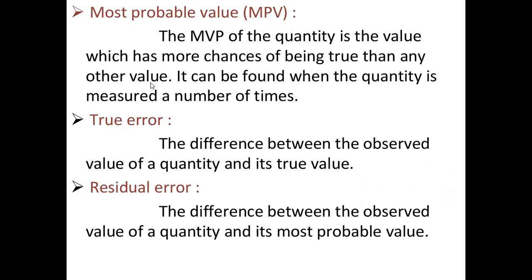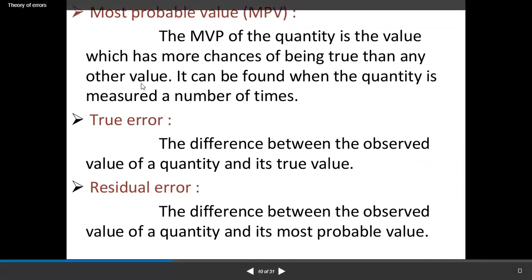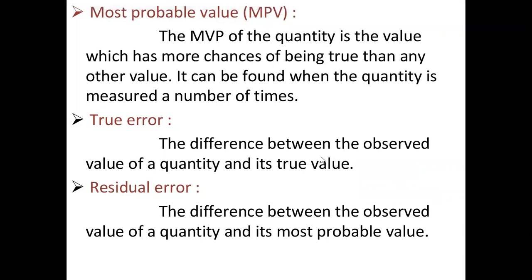So the most probable value: if you measure the same direction or the distance between two points repeatedly, take the average, and the value that comes closest is called the most probable value. True error is the difference between the observed value of a quantity and its true value.